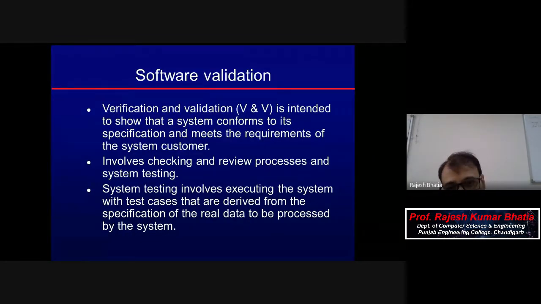Where we can check the behavior dynamically, that will be validation. A program can be executed, but a program can be verified also. Because when you first write the program, it's not that you will first compile or execute it and only then come to know about the errors. The IEEE definition of testing is executing any software with an intent of finding errors. That is what software testing is.